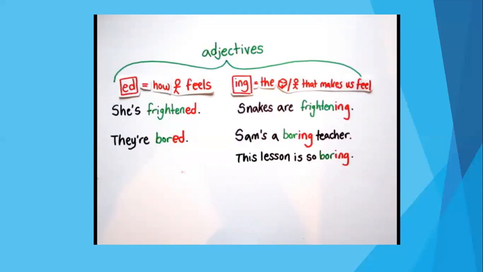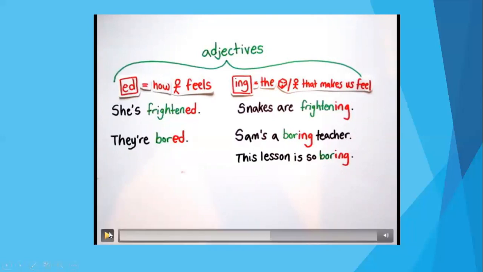Remember, if you want to talk about the thing or person that causes that feeling, you are going to use adjectives with -ing. Let's continue with the video.